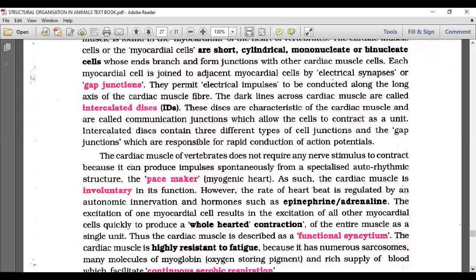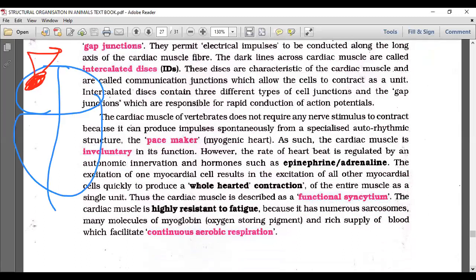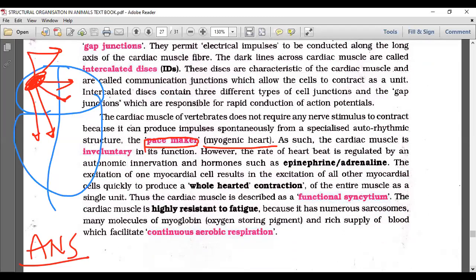The cardiac muscles of vertebrates do not require any nerve stimulus to contract because they are self-generated. That means a part of the cardiac muscle fiber is modified into the pacemaker, as I said earlier. They are the ones initiating the heartbeats. There is a little control by the autonomic nervous system, but they are self-controlled. The 72 beats are done by them only. What do you call that modified cardiac muscle fiber? The pacemaker. The muscle itself generates the heartbeat, which is why we say the heart is myogenic.